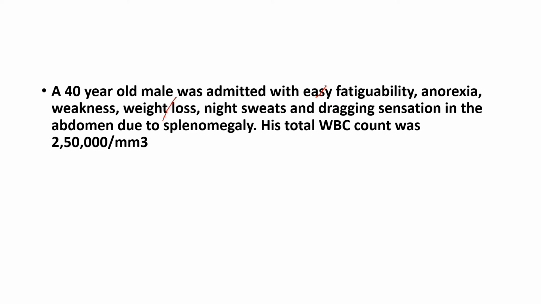His total WBC count was 250,000. So we know that 250,000 is leukemia. So this person has leukemia. Now the patient is 40 years old. So leukemia in a middle-aged person can be AML or it can be CML. So what do you think this is?